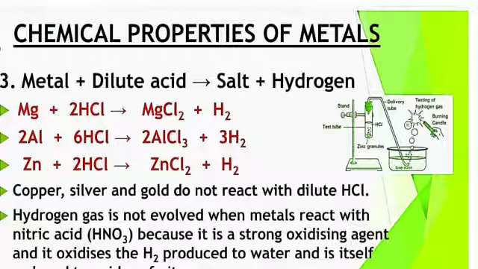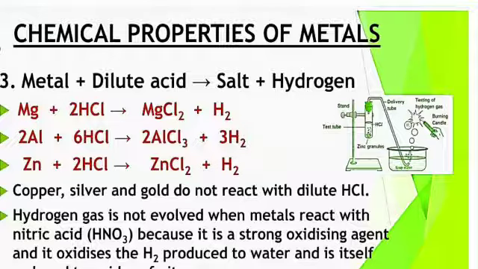Why? Because nitric acid is a strong oxidizing agent and it oxidizes the hydrogen produced to water, and is itself reduced into oxides.